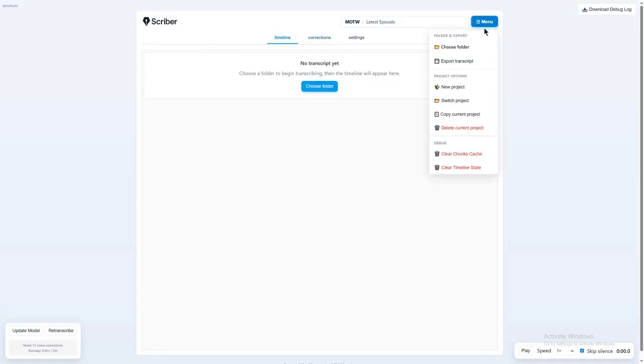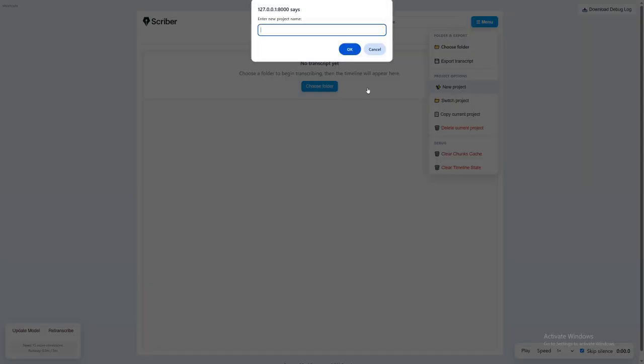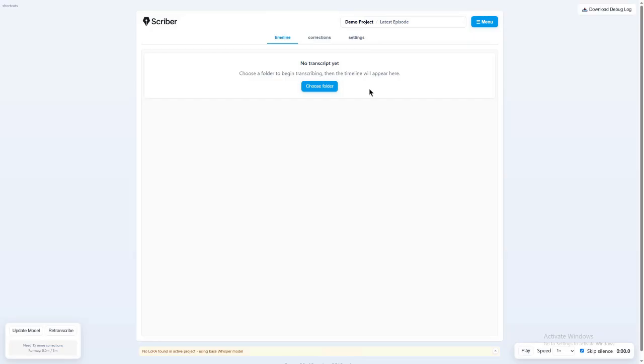But just to illustrate how this works, I'm going to go ahead and make a new project. Let's call it the demo project. And the project is how you store all of the LoRas and the AI data for a given source. So the idea is if you have a bunch of recordings coming from a single source or distribution, which could be your podcast or your D&D game or whatever, you would combine those together so that they can all benefit from corrections from other documents.